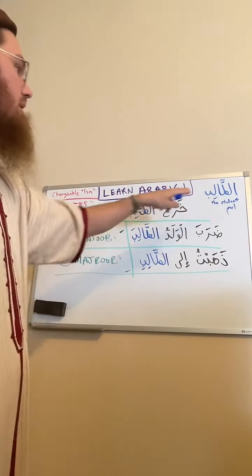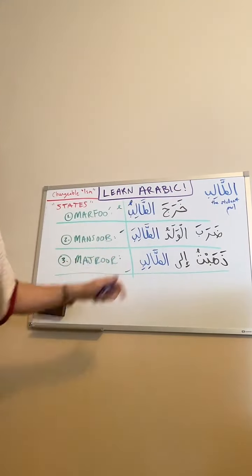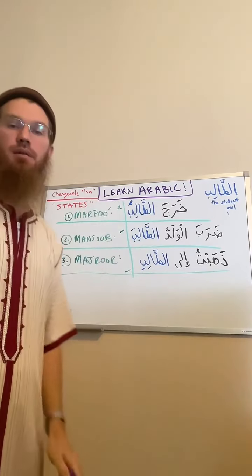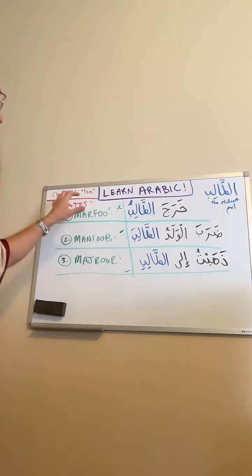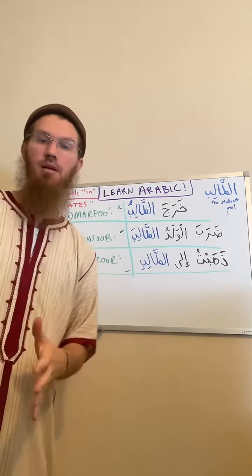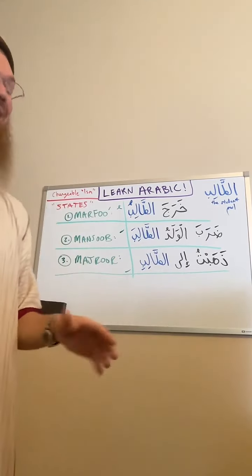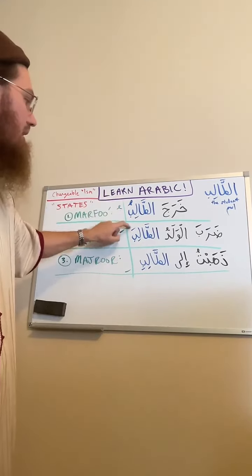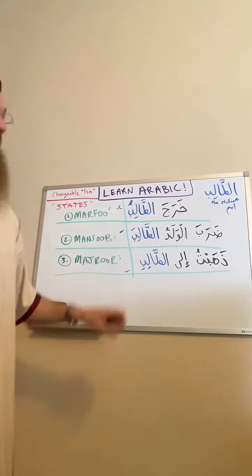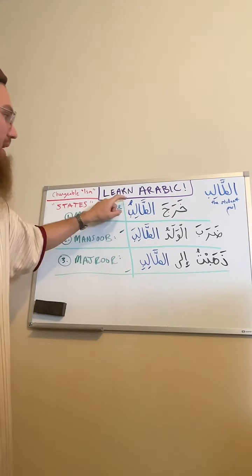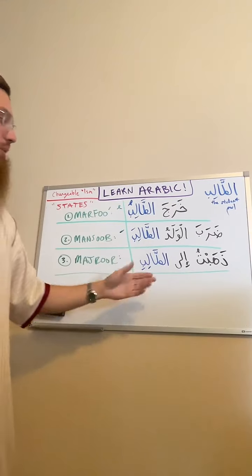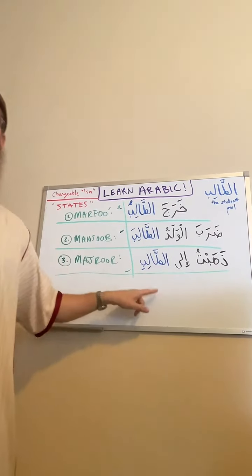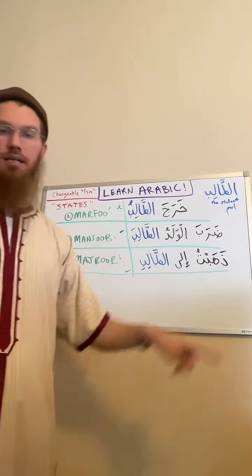And we are using this as an example in three different sentences where we see that it's changing. This is showing us that there is something in Arabic called the changeable ism. Depending on its role in the sentence, the ending harakah is going to change. And when we see that ending, when we see a dhamma, a fatha, or a kasra, it's going to tell us something about the role that this word is playing in the sentence.